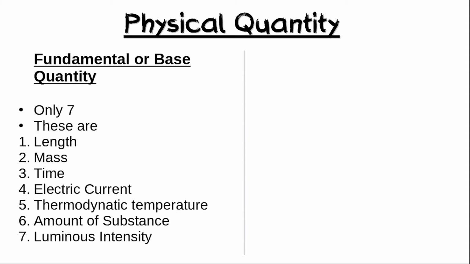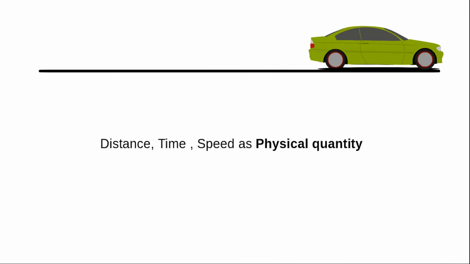On the other hand, all other physical quantities which are expressed in terms of fundamental quantities are called derived quantities. To understand it better, let's go back to the previous example. Here we find distance, time and speed are physical quantities.